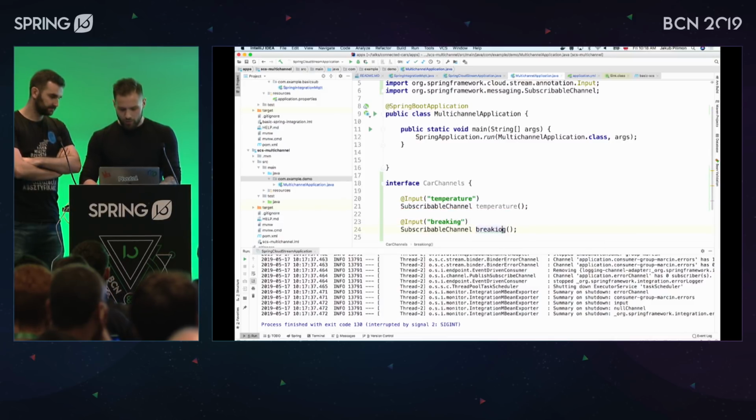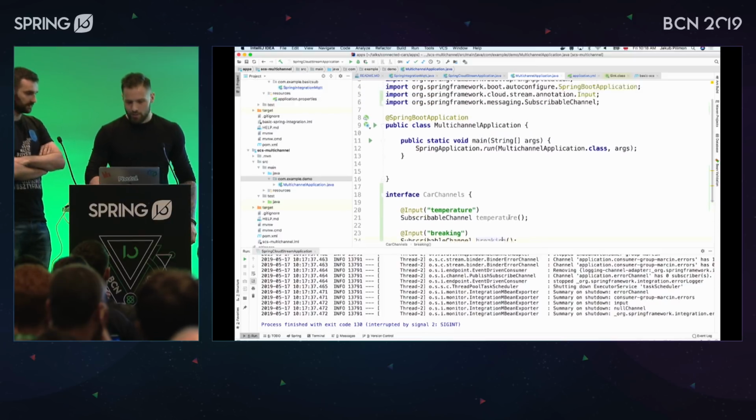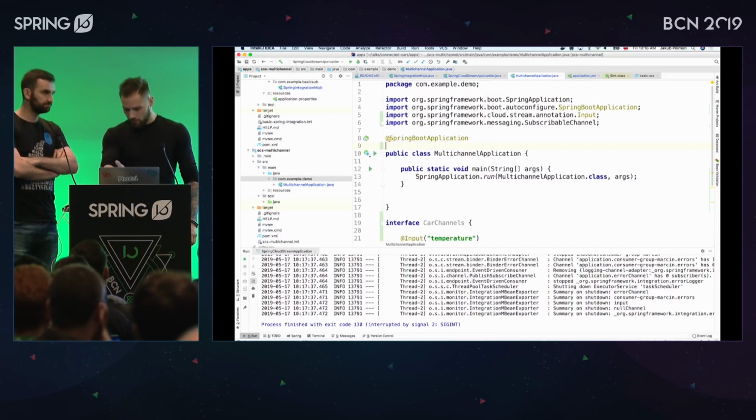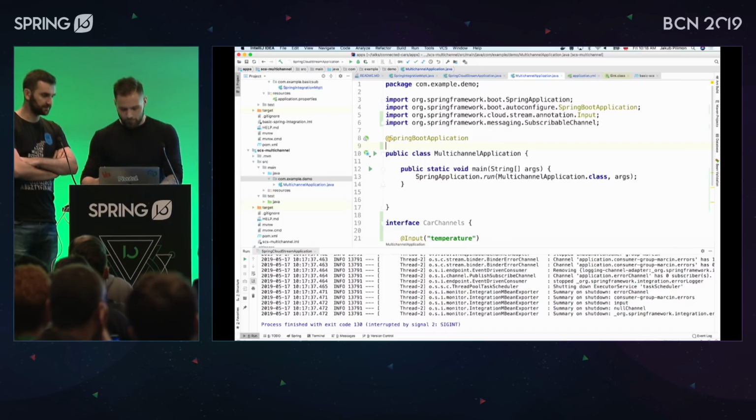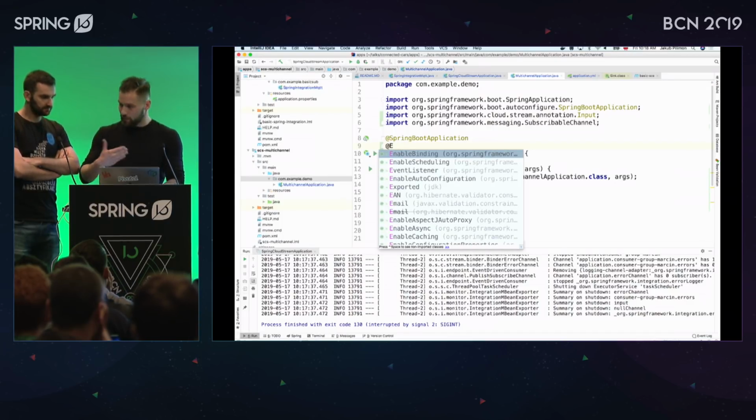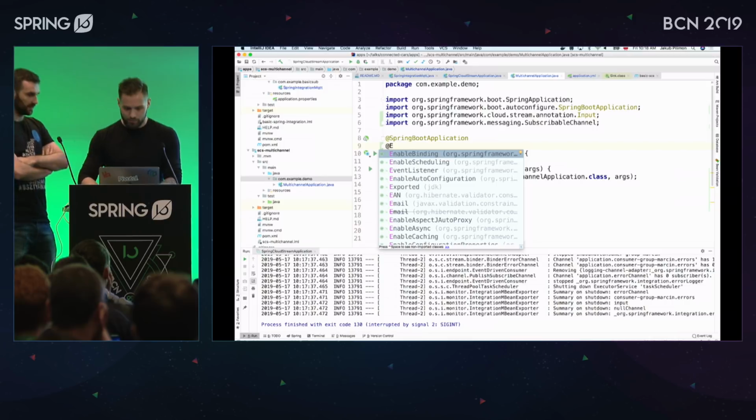So we have the channels defined. Now we have to enable channels, in this case, for those two input channels. That's the difference: instead of Sink, I'm passing CarChannels. Okay, let's do it.